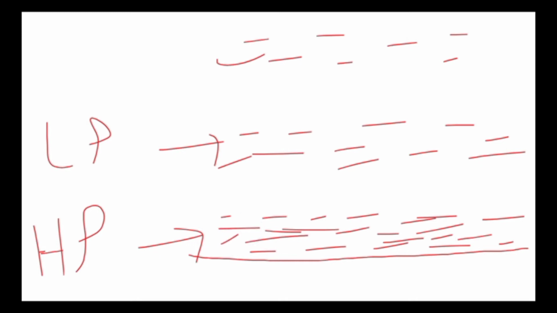Here you should know about it. Whenever the density is high, this means there will be a higher temperature. If the temperature is high, this means there will be a higher pressure. And if the density is low, this means there will be a low temperature. If the temperature is low, this means there will be a low pressure. I know you are confused, so I will explain by an example.